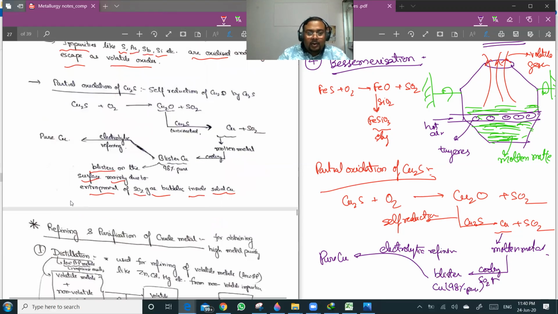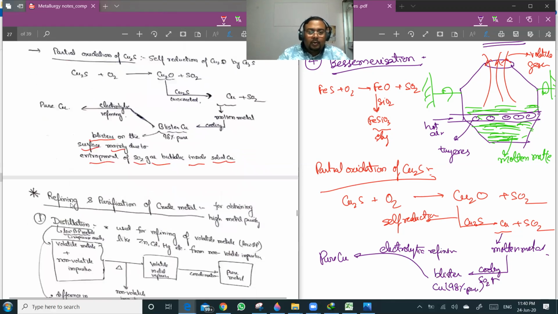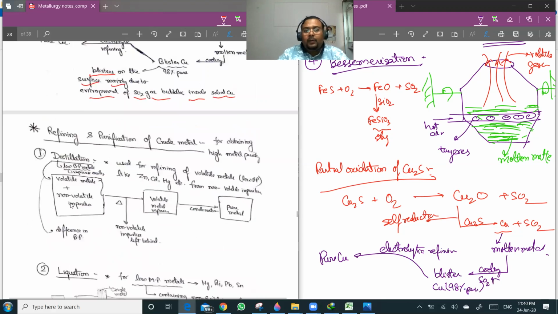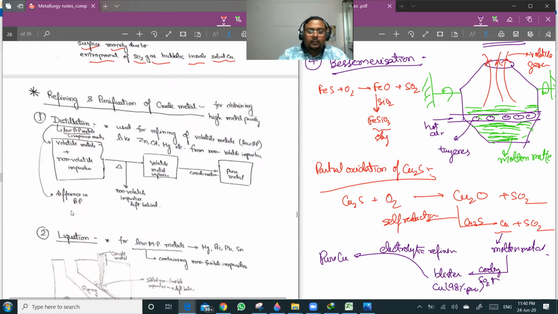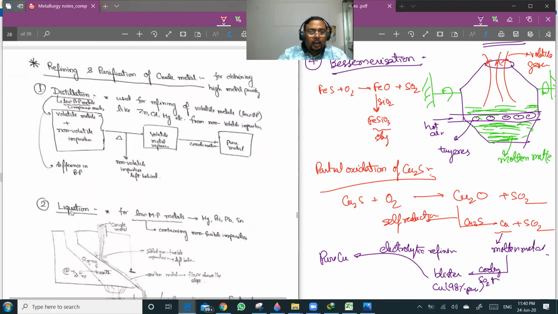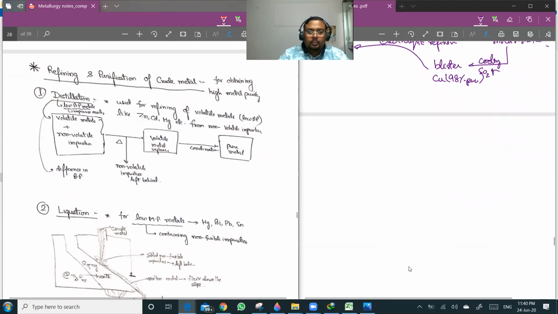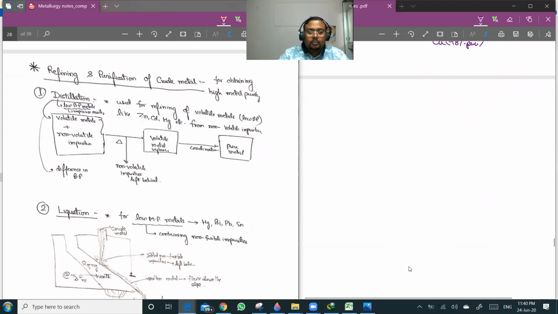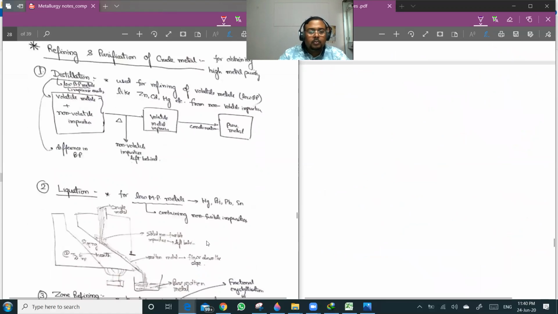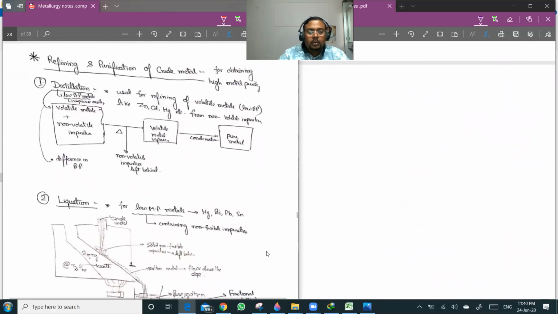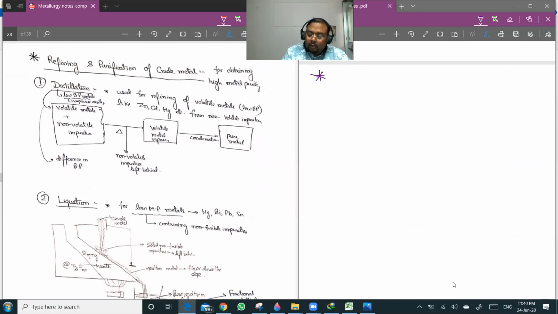Today we are going to start refining and purification of crude metal, which is an important topic. We will be discussing the refining techniques. I have already discussed the electrolytic refining technique.